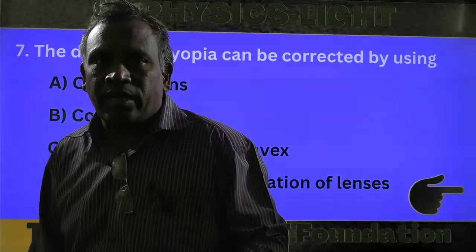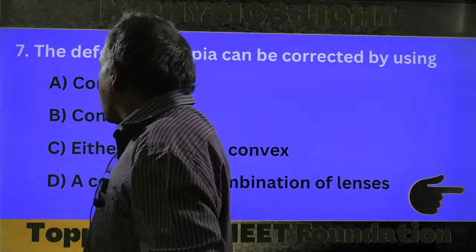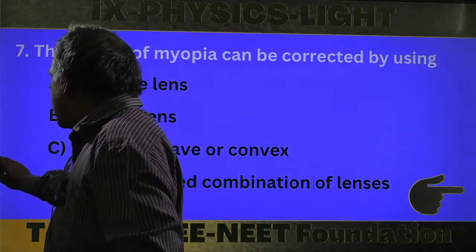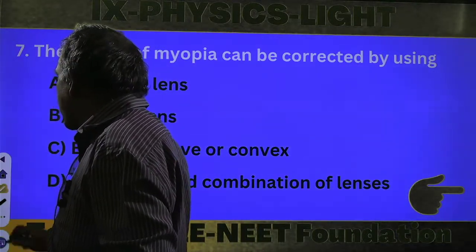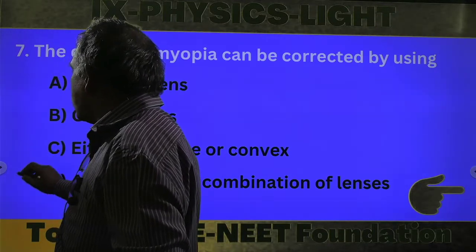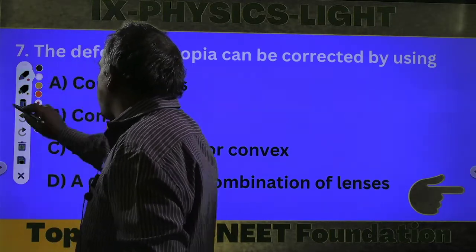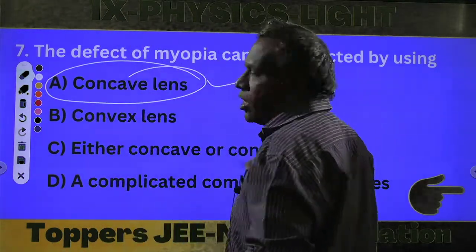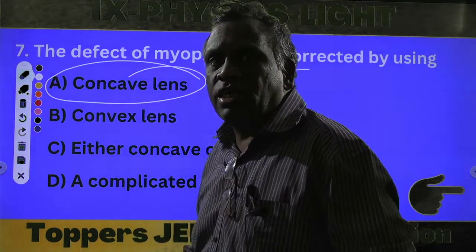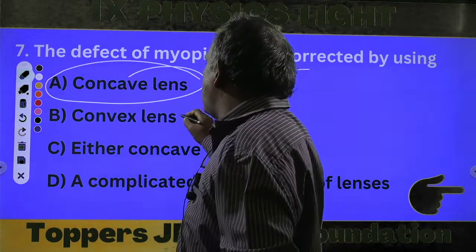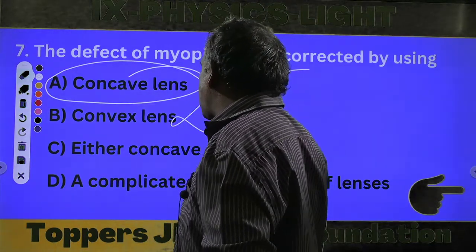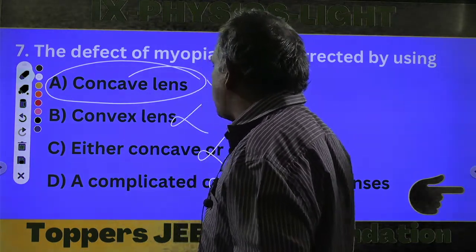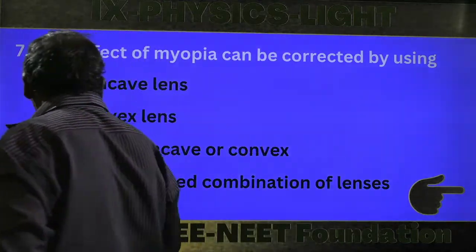Myopia can be corrected by concave lens only. So convex lens is a wrong option, and all these are wrong options. Just the explanation for this question.